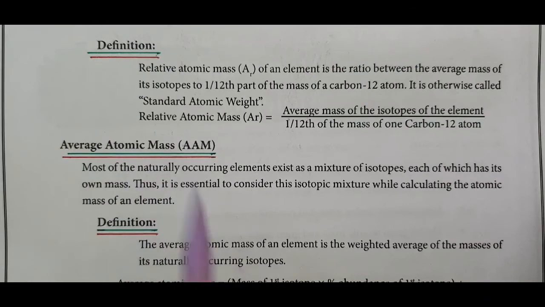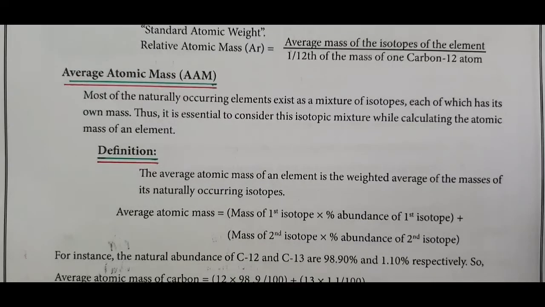Average atomic mass. Most of the naturally occurring elements exist as a mixture of isotopes, each of which has its own mass. Thus, it is essential to consider this isotopic mixture while calculating the atomic mass of the element. Definition: what is meant by average atomic mass?